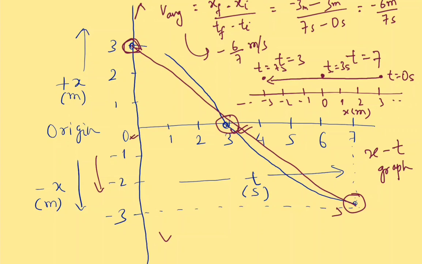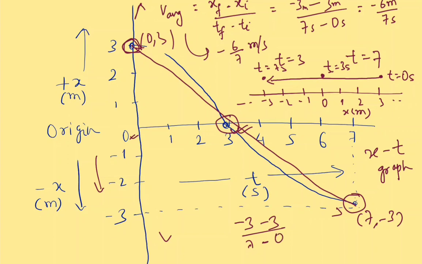What will be the slope? We have this coordinate, 0, 3, and this is 7, minus 3, right? So the slope will be minus 3 minus 3 upon 7 minus 0.